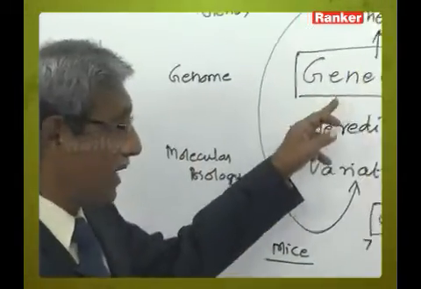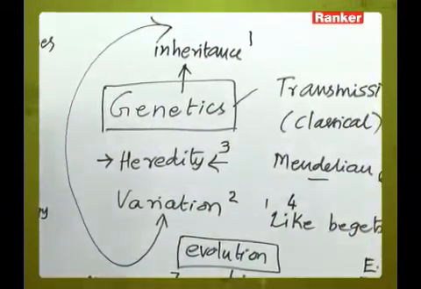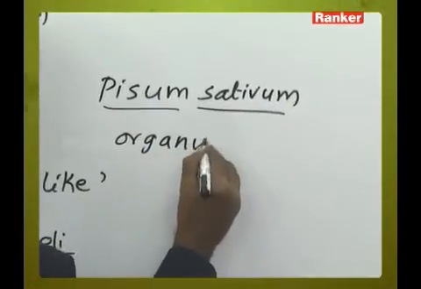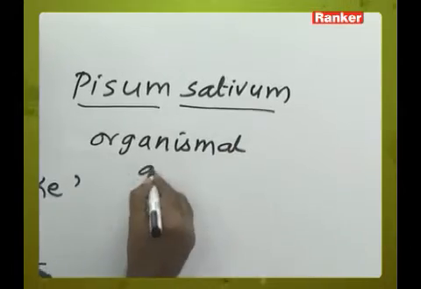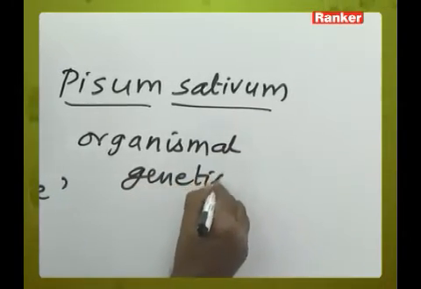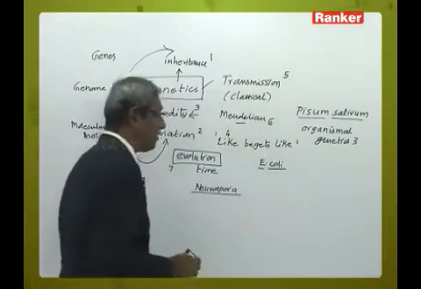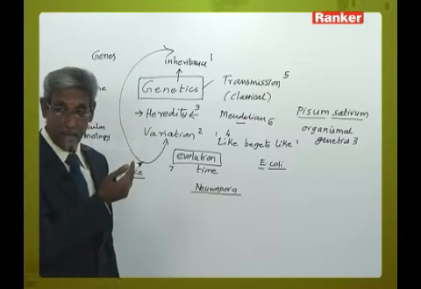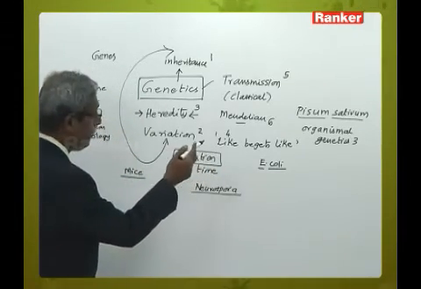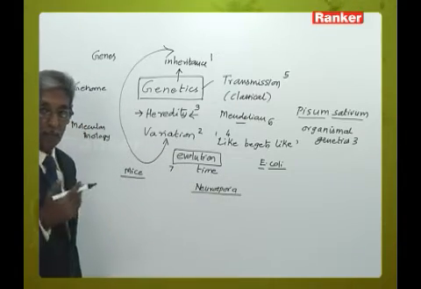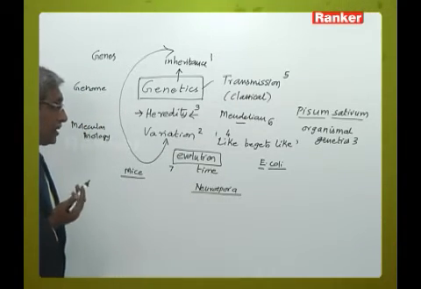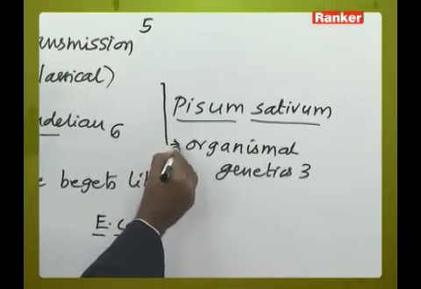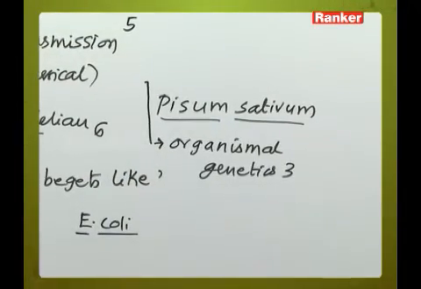So, while we are studying classical genetics, a study of Pisum sativum could also be termed as organismal genetics. So, what could be the most favorite organism for study of genetics with relation to plant sciences is Pisum sativum. So, this again is a very important concept which could easily be coming in any competitive examination. While we are studying Pisum sativum, the term organismal genetics is extremely important.